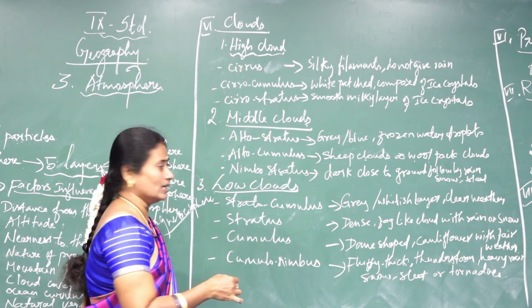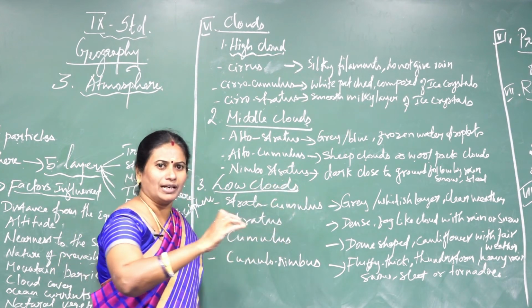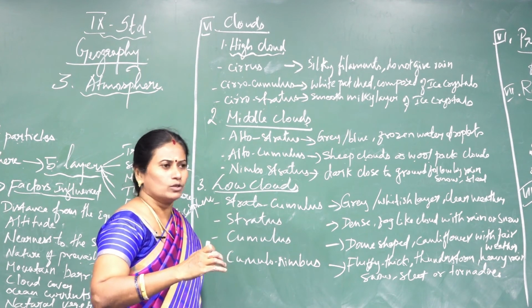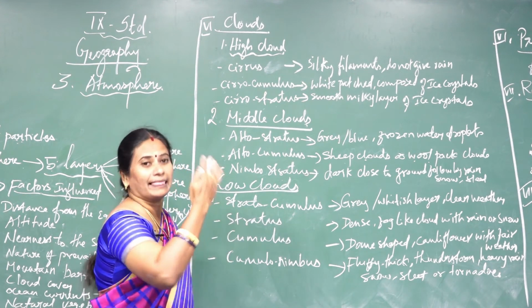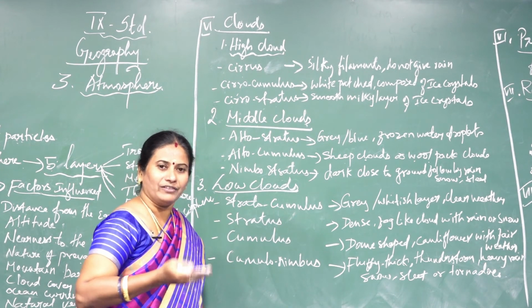Next, the third cloud is pneumostratus. Pneumostratus cloud is usually dark in color. Usually we say that if you go and see at the top, the cloud will be dark. That we already know.